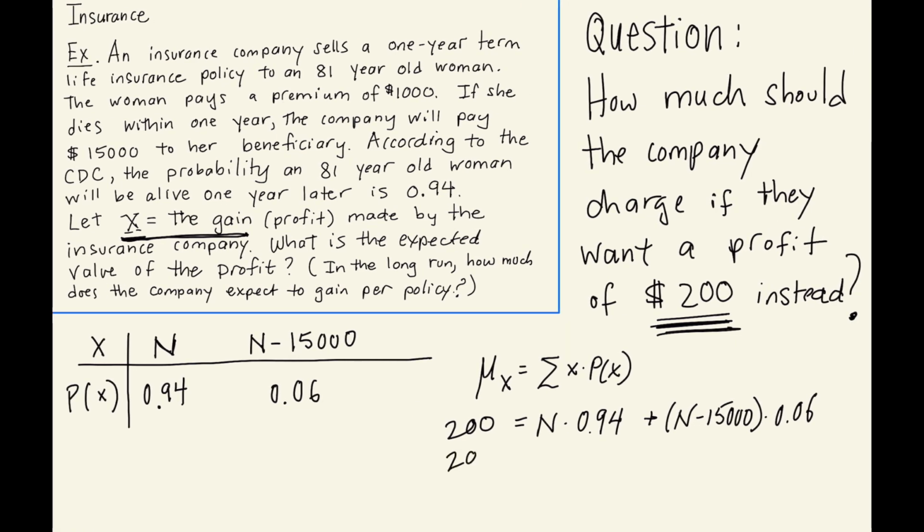We get 200 is equal to 0.94 N plus 0.06 N minus 900. So N is just equal to $1,100, and that's the amount they should charge for the policy.